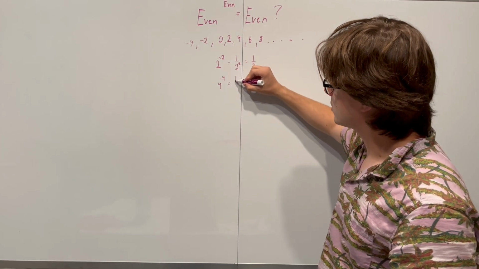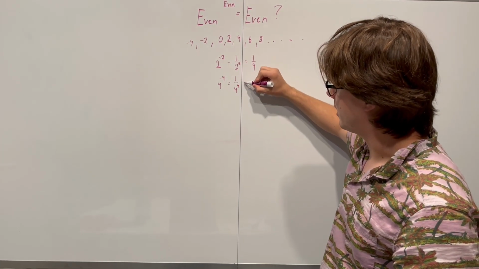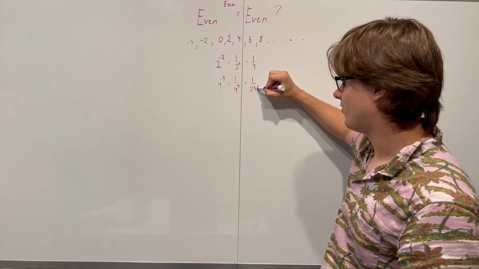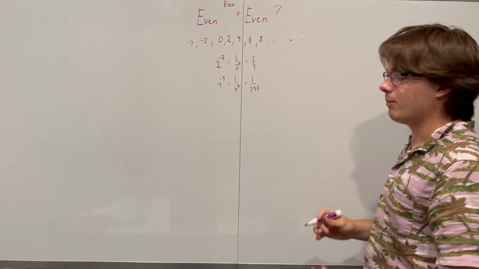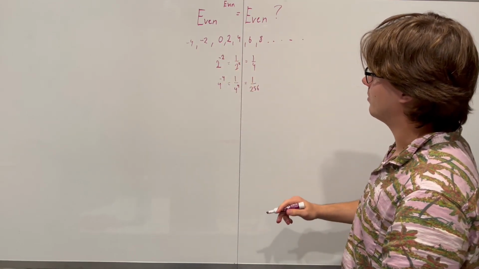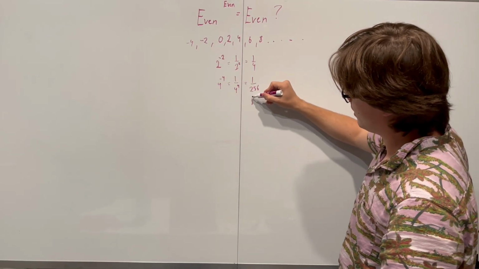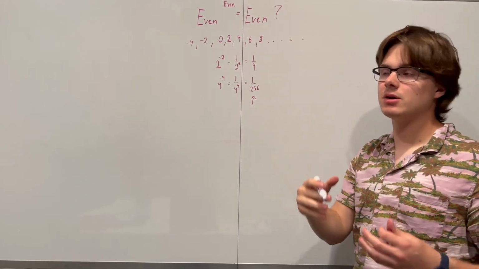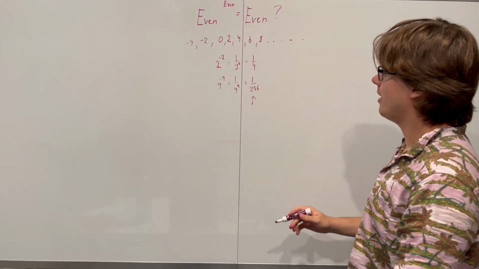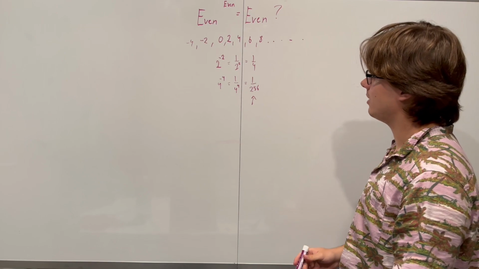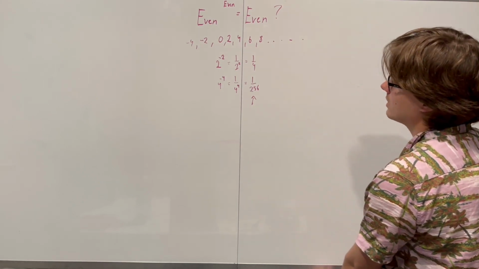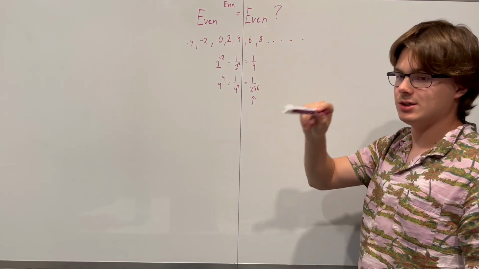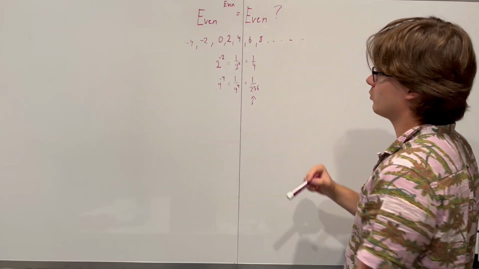And this is going to equal 1 over 4 to the power of 4, which is going to equal 1 over 256, I think. But the point is that when you do the negative numbers, you get fractions. And fractions cannot be even numbers because even numbers have to be integers. And fractions are not integers, right? So there we go. We can already see that for 0 and any even power that's 0 or less, this statement will not be holding true.